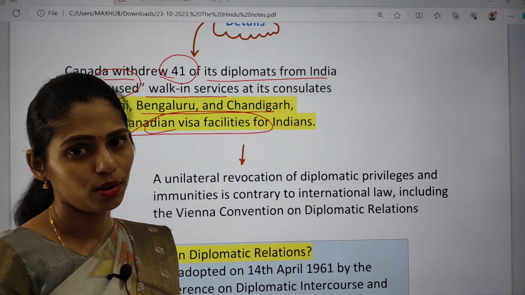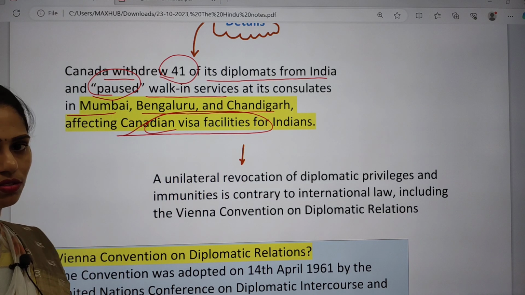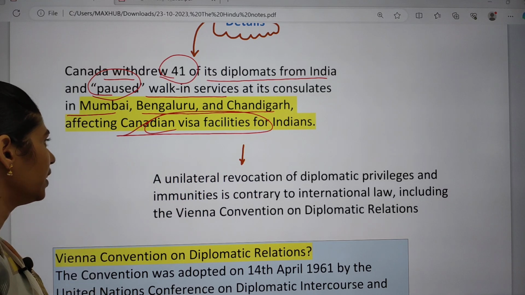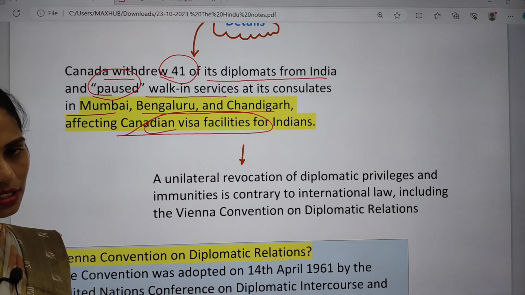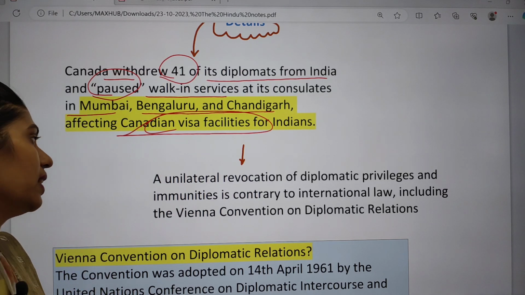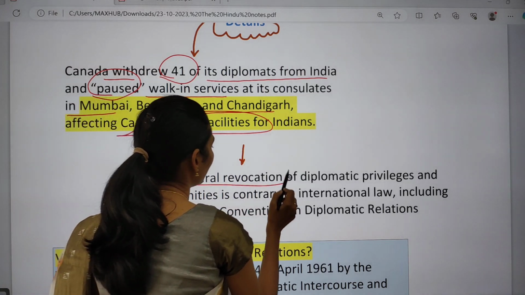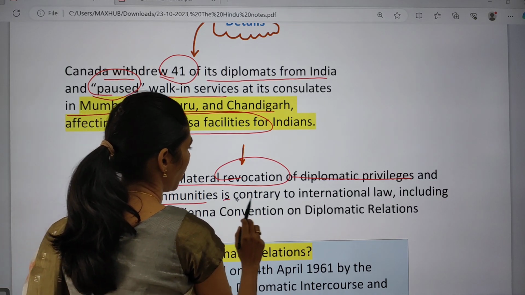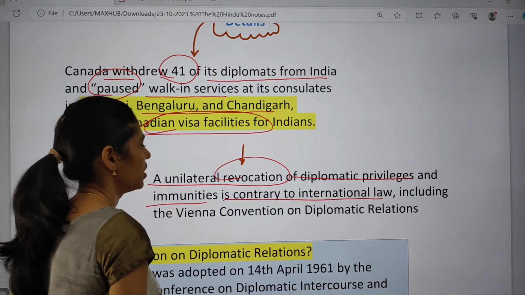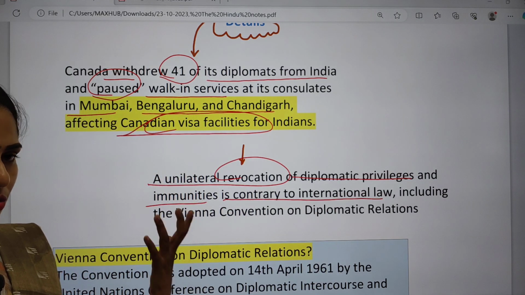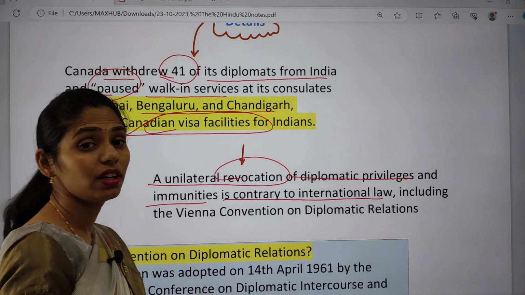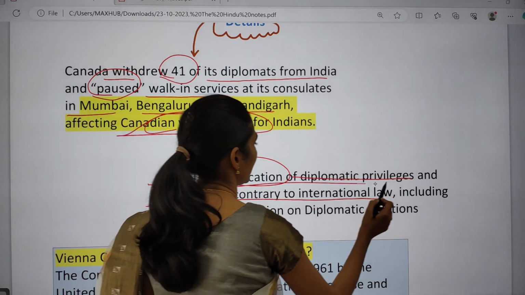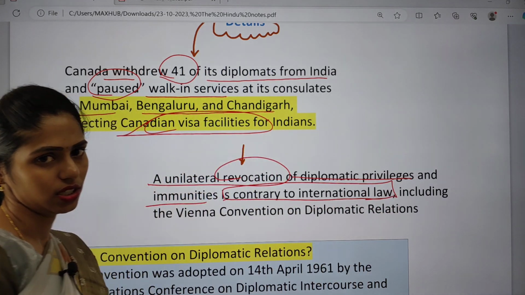So it withdrew the diplomats, and there are no services provided in the consulates of Mumbai, Bangalore, Chandigarh, affecting the visa facilities for Indians. A unilateral revocation of these diplomatic privileges and immunities is contrary to international law. So whenever Canada withdraws these diplomats and does not provide services, it is against international law, that is, the Vienna Convention.